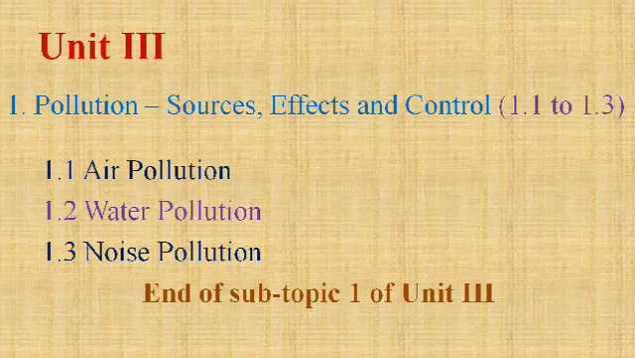The pollution occurring in the air is called air pollution. Pollution occurring in the water is called water pollution. Whereas noise pollution is unwanted sound at an unwanted location. That means simple talk in the library is noise, whereas that type of talk on the road will not be noise. So it depends on that particular location. We will discuss the sources, effects, and control measures of these pollutions in subtopic 1 of unit 3.